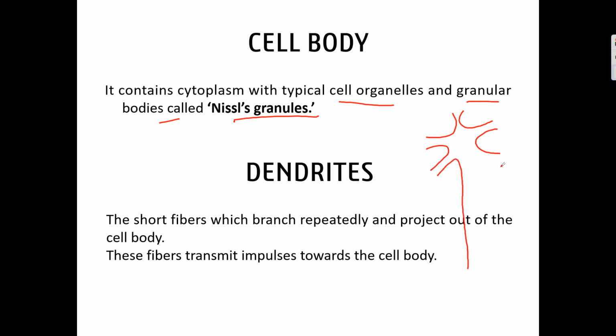This tail-like structure is the axon. This is the cell body, and you can see some branched structures. These branched structures are nothing but the dendrites. You can draw the diagram simply in this way also.